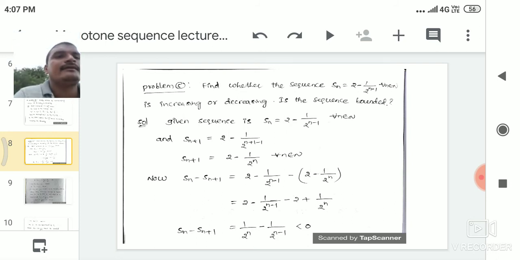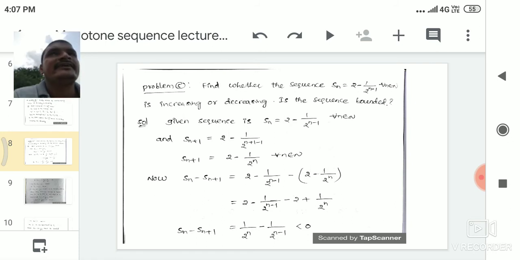For verifying whether the sequence is increasing or decreasing, we have to find the value of Sn minus Sn plus 1. For the given sequence Sn, we write the Sn plus 1 term. The given sequence is Sn is equal to 2 minus 1 by 2 power n minus 1 for all n belongs to N. For Sn plus 1, in place of n we substitute n plus 1. So Sn plus 1 is equal to 2 minus 1 by 2 power n plus 1 minus 1. So plus 1 minus 1 get cancelled: 2 minus 1 by 2 power n for all n belongs to N.